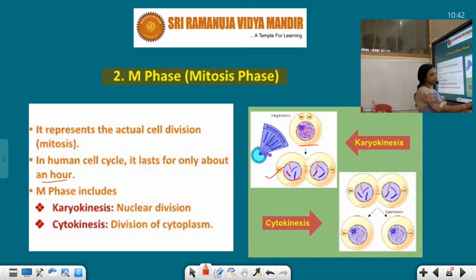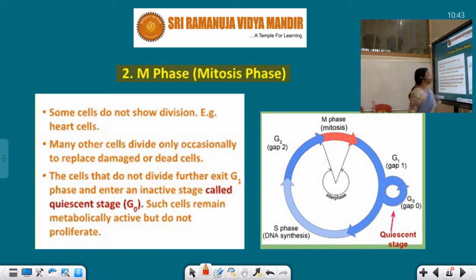And in this diagram you can observe completely two daughter cells, daughter cell 1 and daughter cell 2. So two progeny are formed, both karyokinesis and cytokinesis occurred, which are the two phases included in mitosis. So let's see the next.